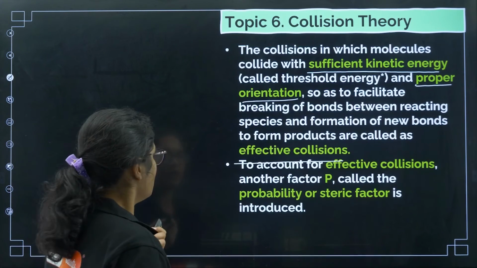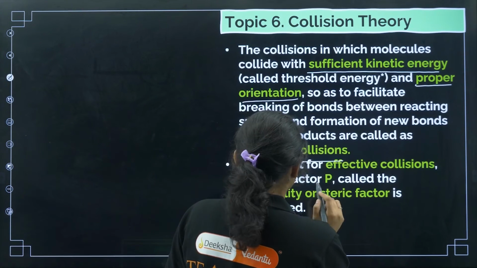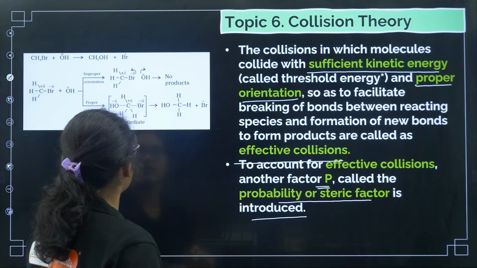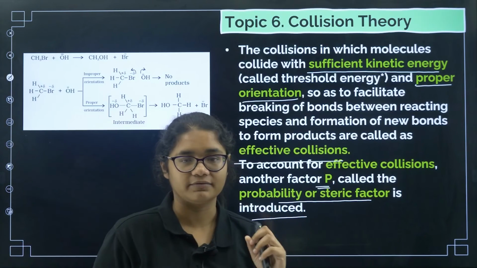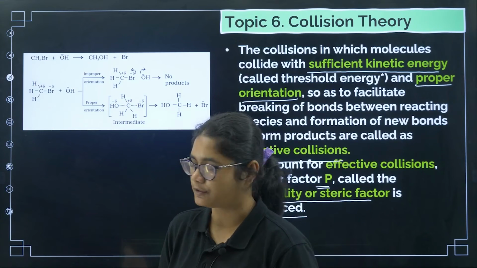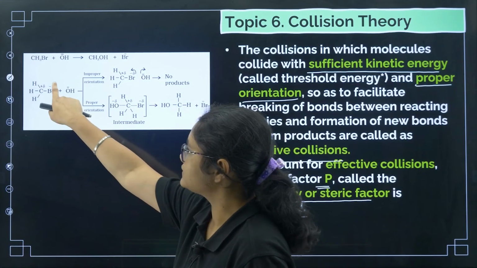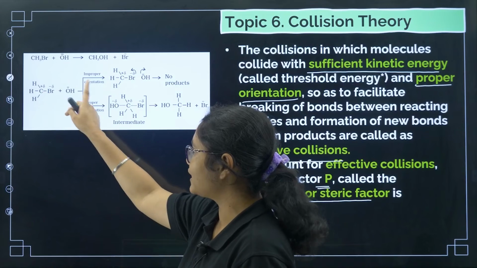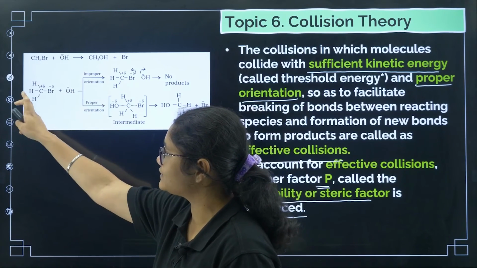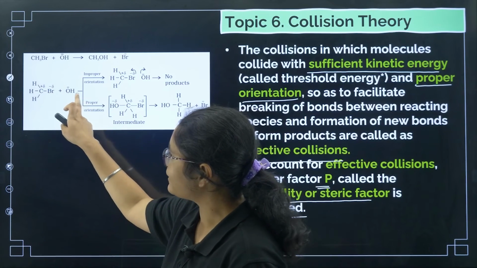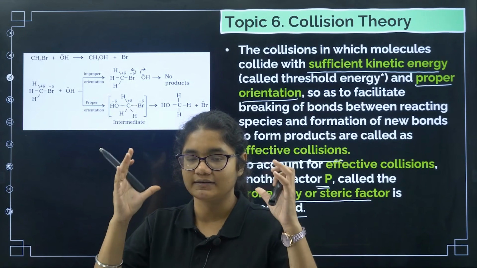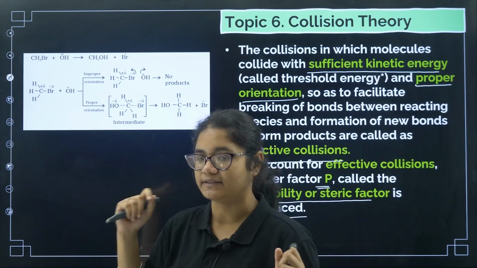Now to account for the effective collisions, another factor P called probability or steric factor is introduced. Now you can see one example. If you have read SN1, SN2 reactions in organic chemistry, you might get it here. Suppose this is a reactant where this bromine has to go and OH minus has to attack. This reaction can happen only if OH minus attacks from the back side. If OH minus is attacking from the front side, then the reaction will not happen. So there has to be a proper orientation between these two, right?